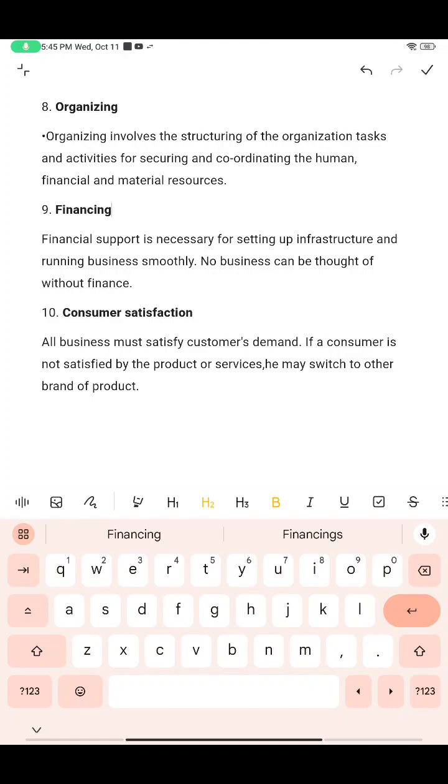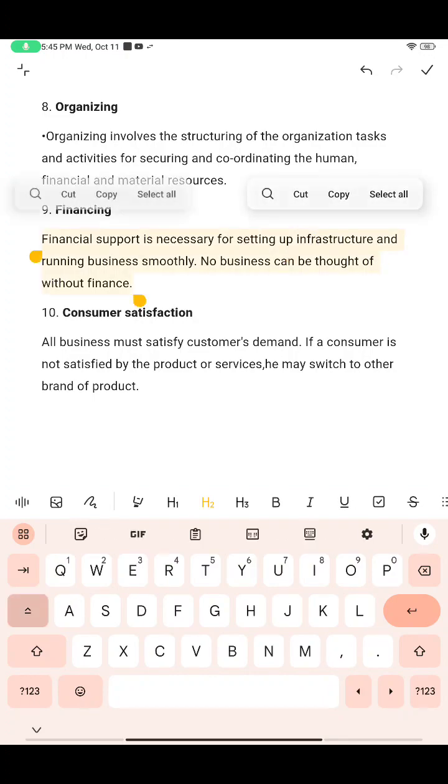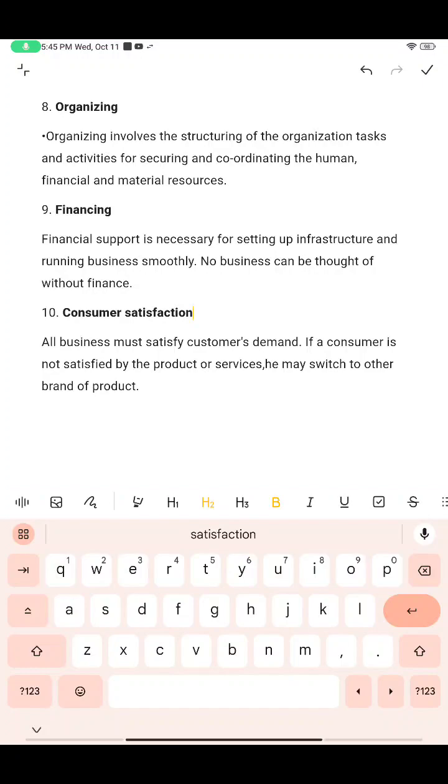So it depends on the business again. For example, if you're setting up an office, that's a business, but you need infrastructure for that, right? If you want to sell pens, you have to have a factory to prepare them. No one will have that much amount to directly construct a factory and then machinery, all those. You need some financial support for that. That is what the characteristics of business are.